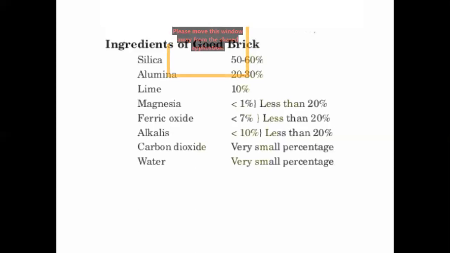Next, coming to lime. Lime should be about 5 to 10 percentage. Lime is used so that it reduces the shrinkage on drying. When the bricks are subjected to the drying process, shrinkage will happen, and it can be overcome by using lime. Next, it causes silica to melt on burning and thus helps to bind it.